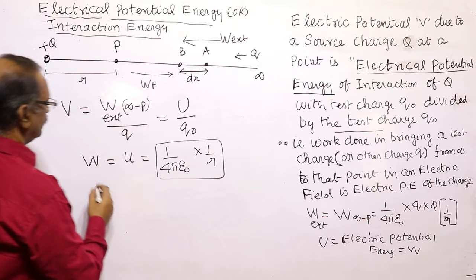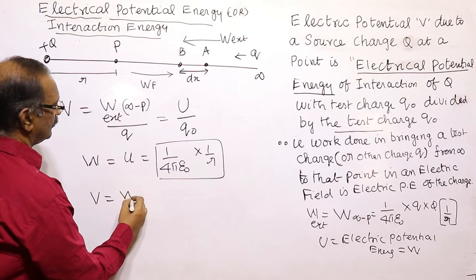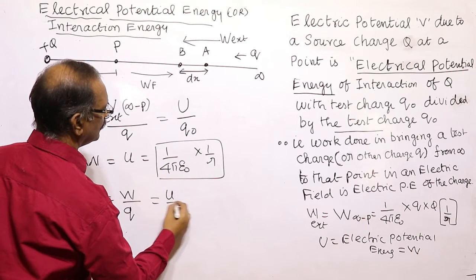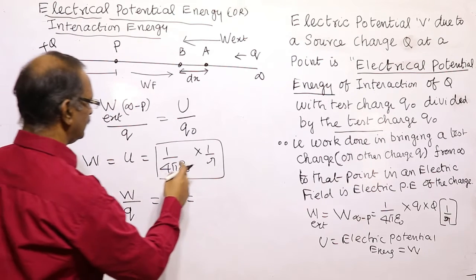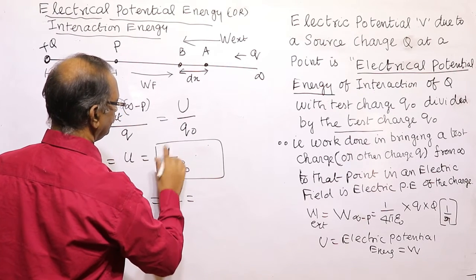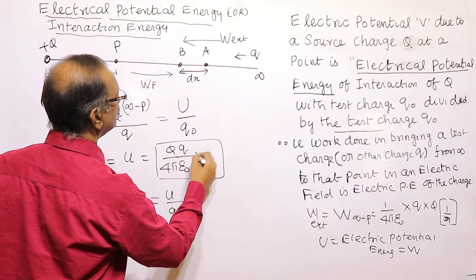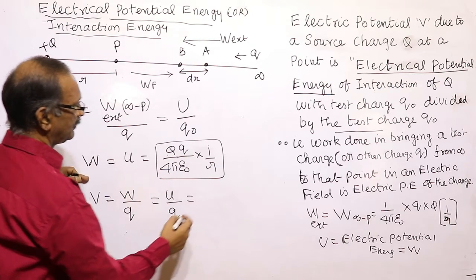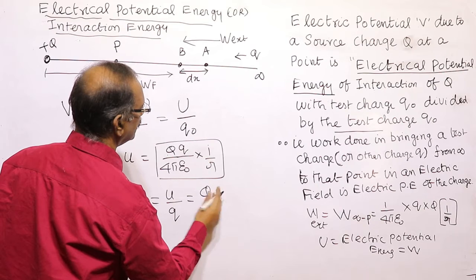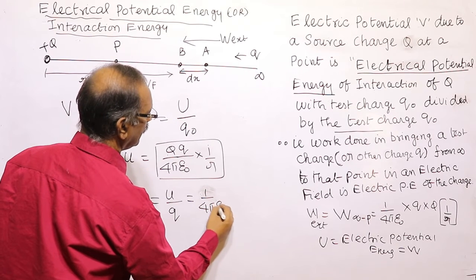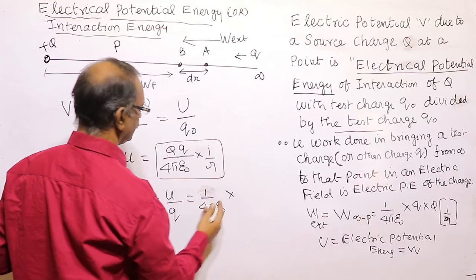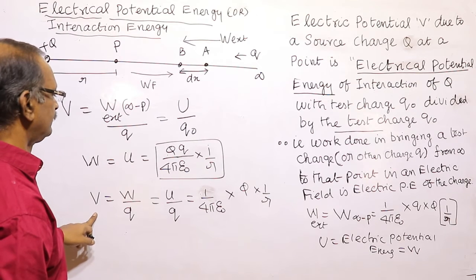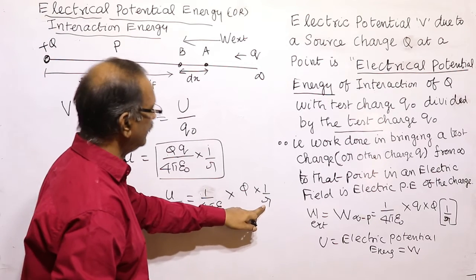So this is R. And what is potential? Potential is equal to the work done in bringing a test charge from here to here, which you can also write as U by Q. We forgot to write one thing here, the Q into 1 by R. So W divided by Q, that is U divided by Q, is equal to 1 by 4 pi epsilon naught, and since we divide by Q, Q will go, into Q into 1 by R. This is the potential at a point which is at a distance R from the source charge.